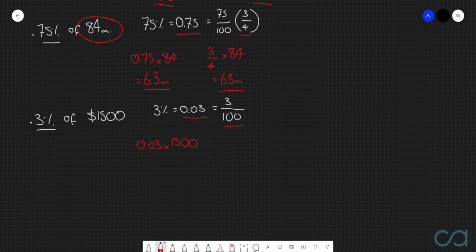Or we can get this fraction, 3 over 100, and then multiply it by the 1,500. In either case, we get a final answer of $45. And once again, recall that since we're actually finding the percentage of a certain quantity, in this case $1,500, our final answers also have the units of dollars.